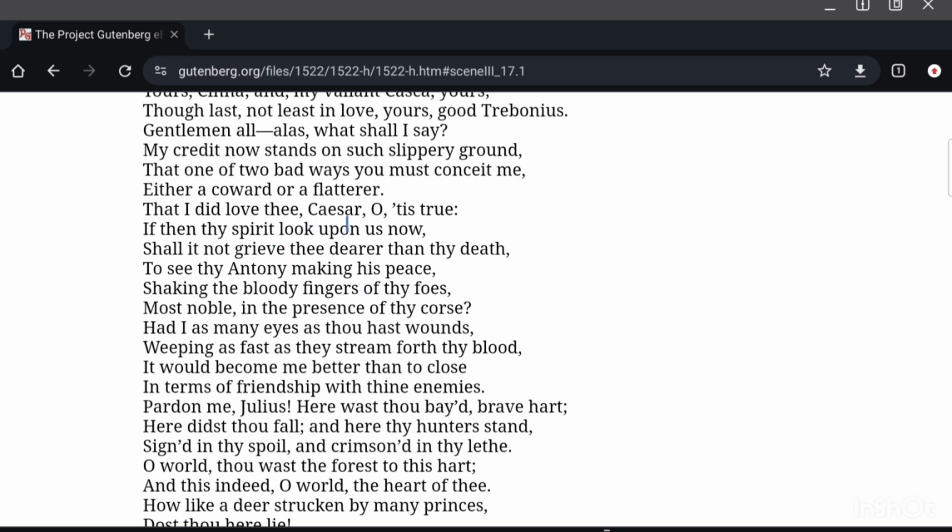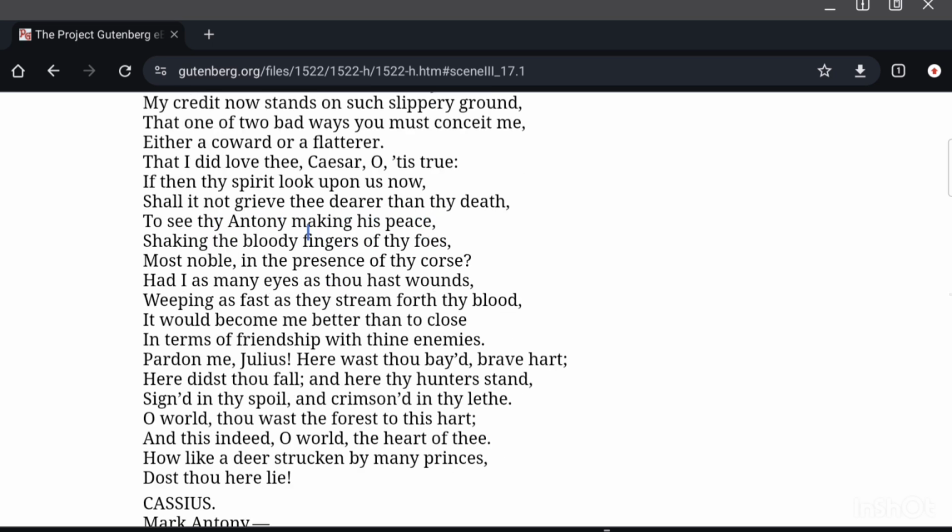That I did love thee, Caesar, oh, it's true. If then thy spirit look upon us now, shall it not grieve thee dearer than thy death, to see thy Antony making his peace, shaking the bloody fingers of thy foes, most noble, in the presence of thy corse?